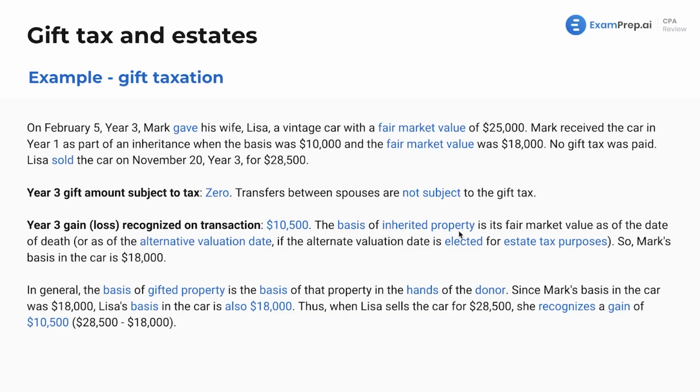Well, the basis of inherited property is its fair market value as of the date of death or the alternate valuation date. This is for estate tax purposes. We'll talk about that as well. So Mark's basis in the car is going to be $18,000. In general, the basis of gifted property is the basis of that property in the hands of the donor. Since Mark's basis in the car was $18,000, Lisa's basis in the car is also going to be $18,000. So when Lisa inevitably sells the car, for we see here $28,500, she is going to recognize a gain of $10,500. There we go, another example in the books.